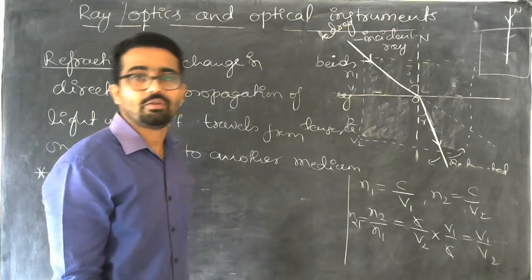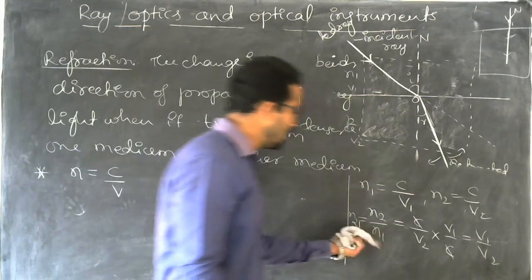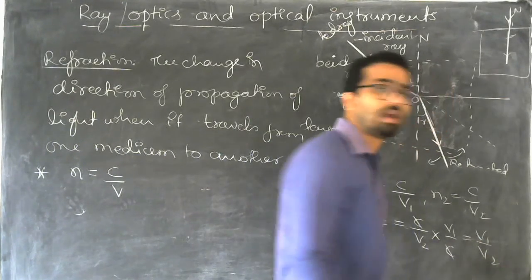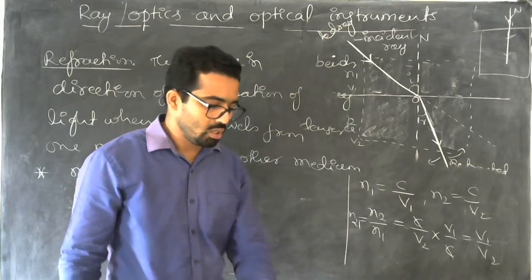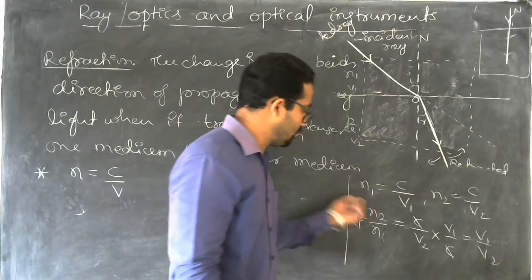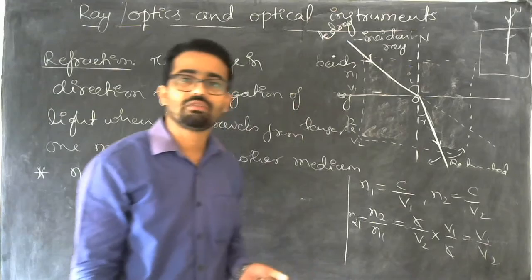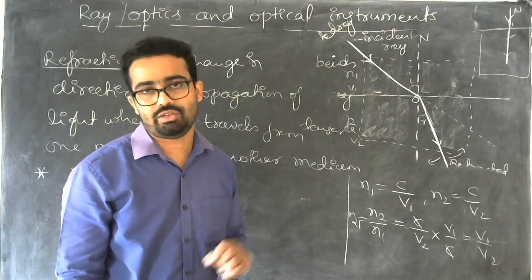So this is another formula for refractive index, defining it in terms of the velocity of light.